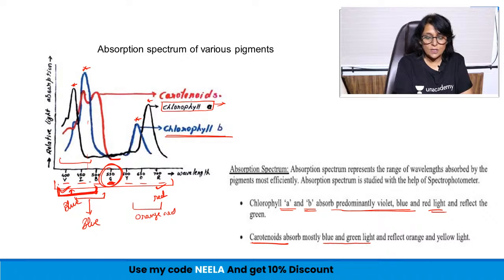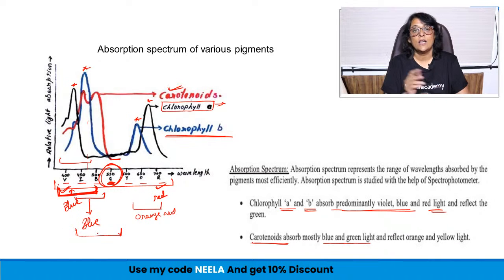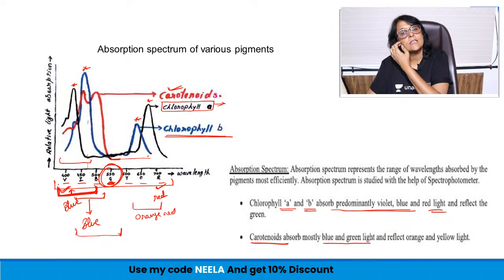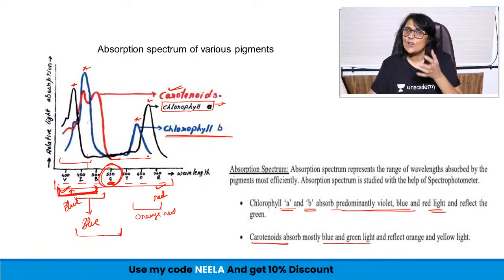So the red line is representing carotenoids. This band is going to come somewhere here in this part, so it is in the blue-green one. And in the orange-red, this line is very much on the lower side. That means this orange-red is not absorbed, it is completely reflected, and that is why the pigment is seen as orangish or carrot red, what we call.